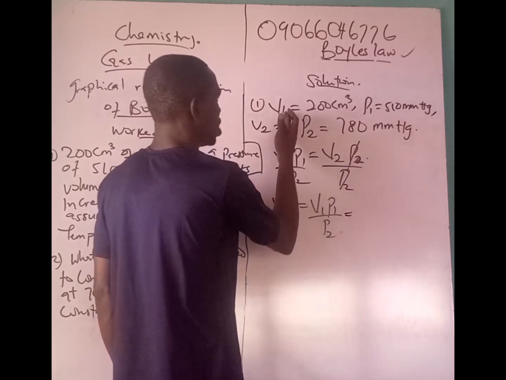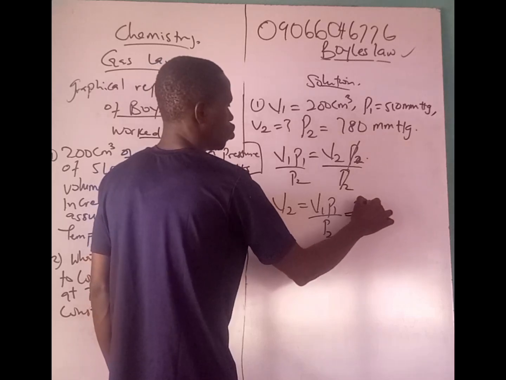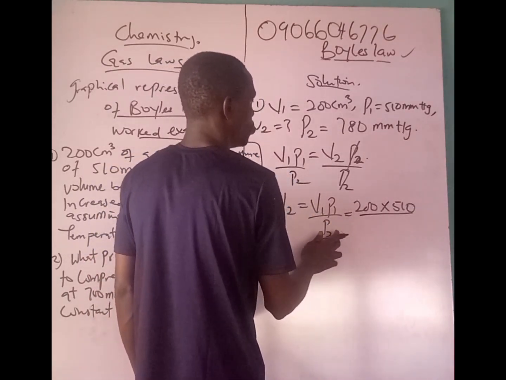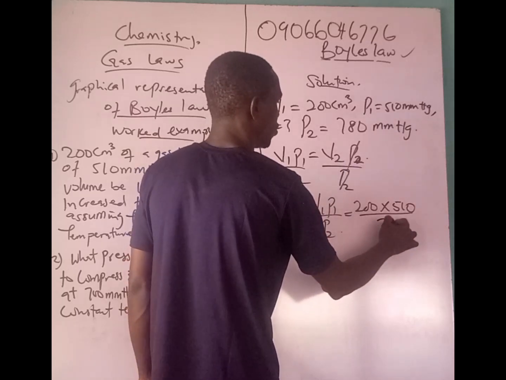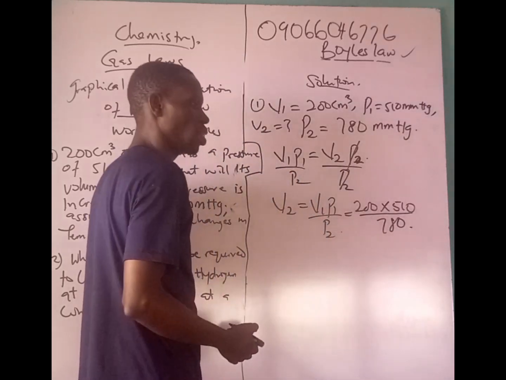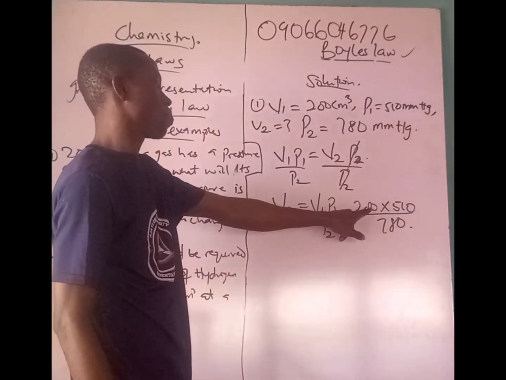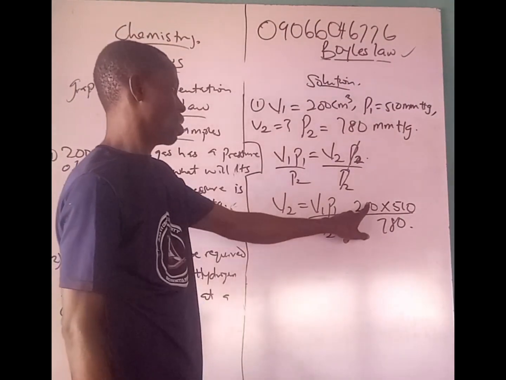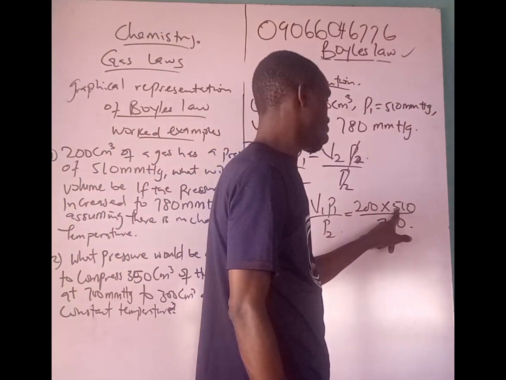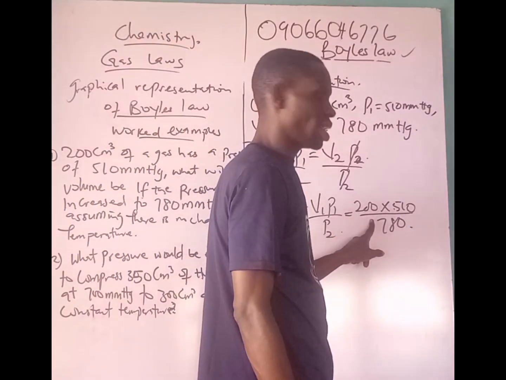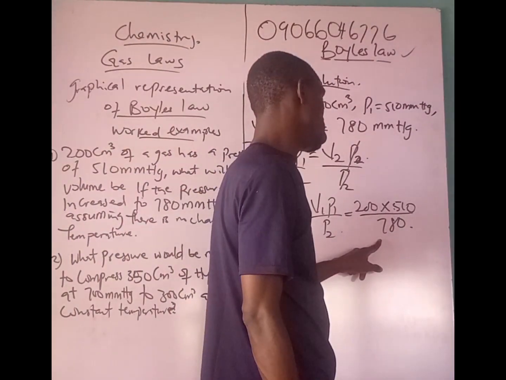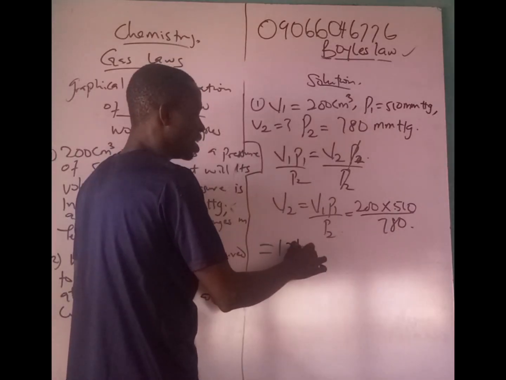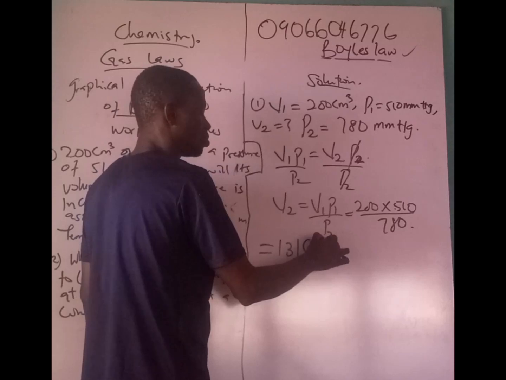So let's slot in what we have. Then you have 200 times P1, which is 510, over P2, 780. By the time you multiply 200 times 510, and divide your answer by 780, the answer will give us 131 centimeter cube.